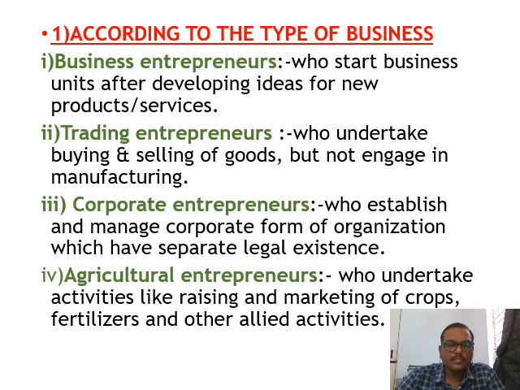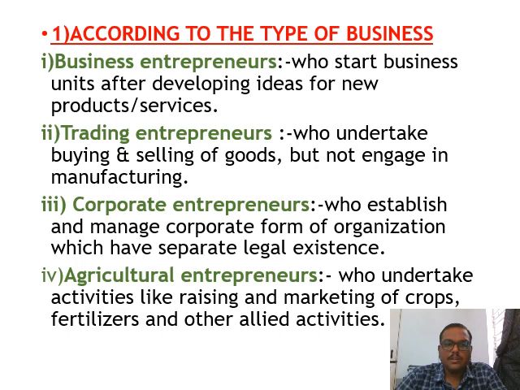Based on business, we can classify four types of entrepreneurs. First is business entrepreneurs. Business entrepreneurs are those who start business units after developing ideas for a new product or service. Second, trading entrepreneurs. Trading entrepreneurs are those who undertake buying and selling of goods but do not engage in manufacturing.